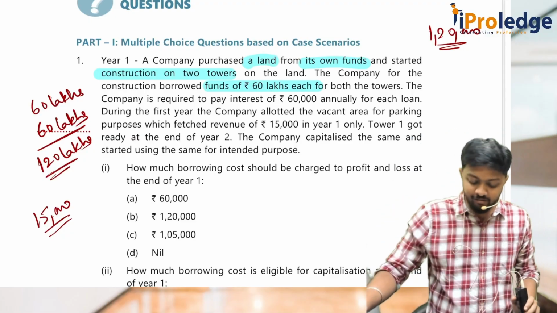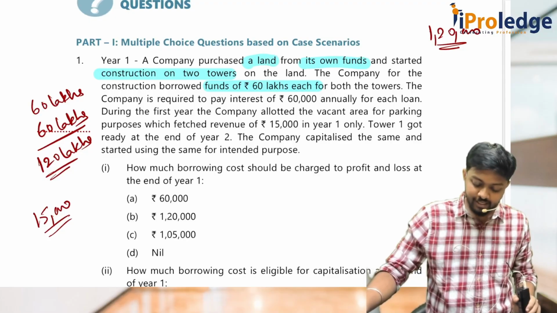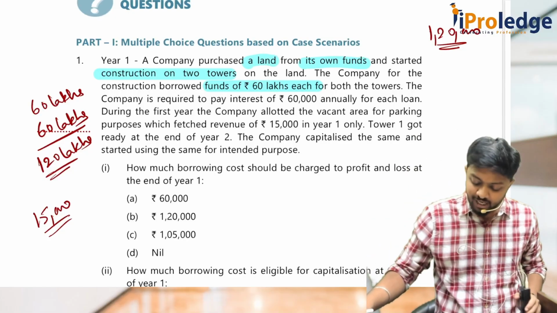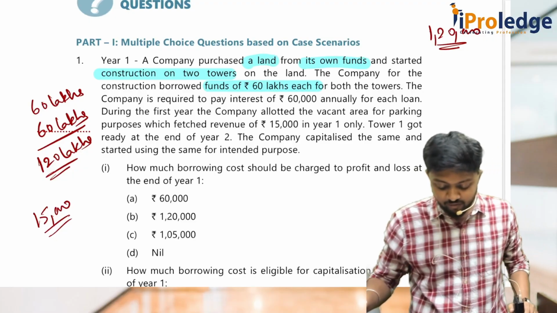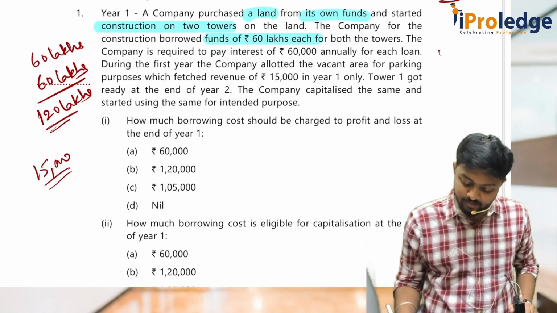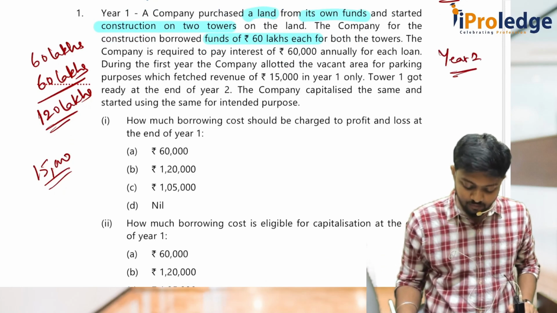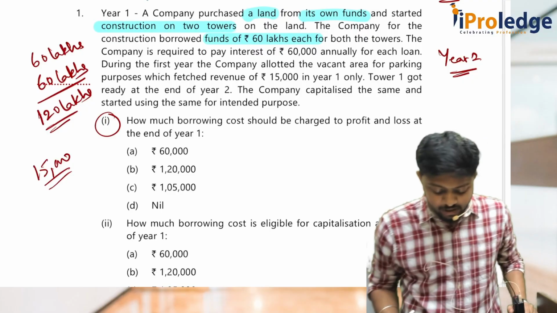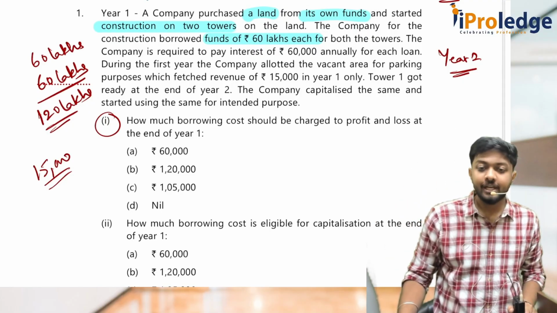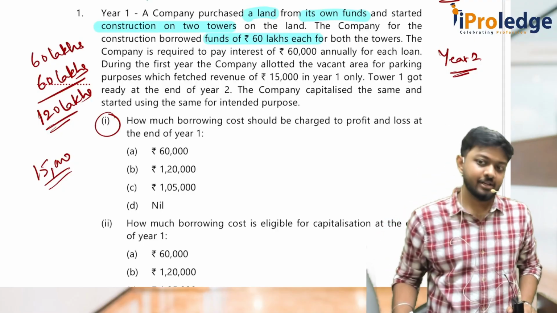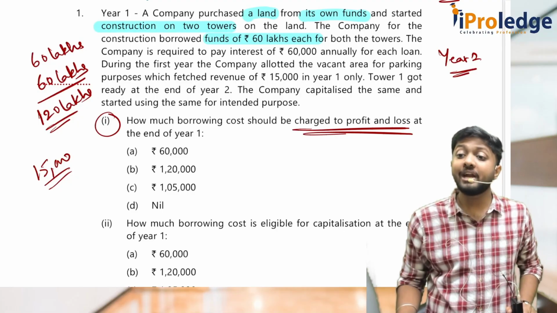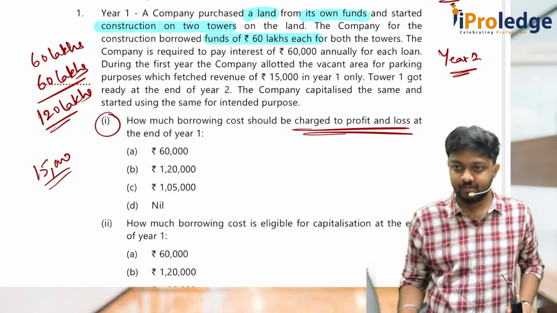Tower 1 got ready at the end of year 2. So the first tower is ready by the end of year 2. The company capitalized the same and started using the same for intended purposes. So let's see the first MCQ. How much borrowing cost should be charged to P&L at the end of year 1? They are asking how much will go to P&L, how much will be expensed.